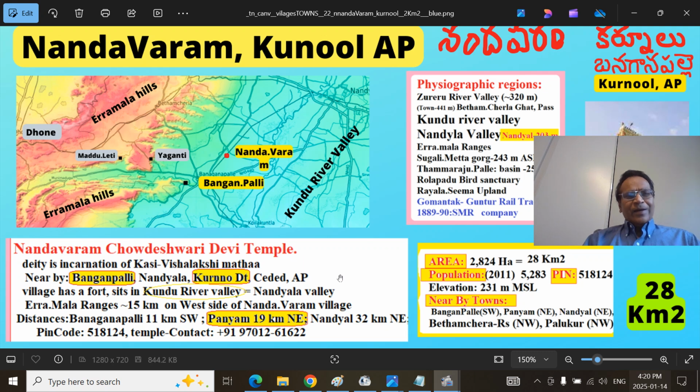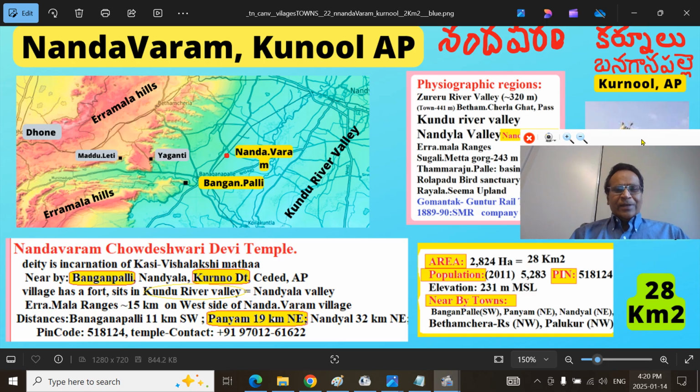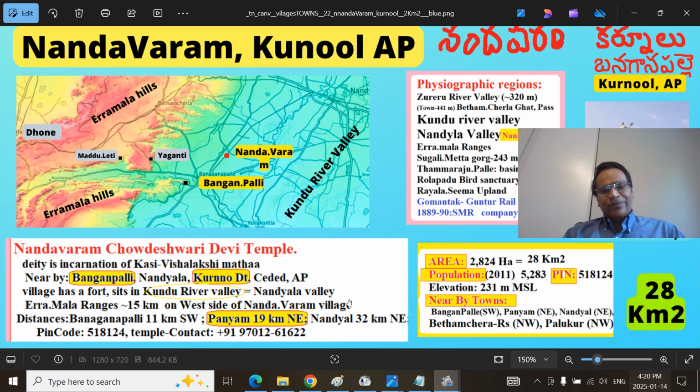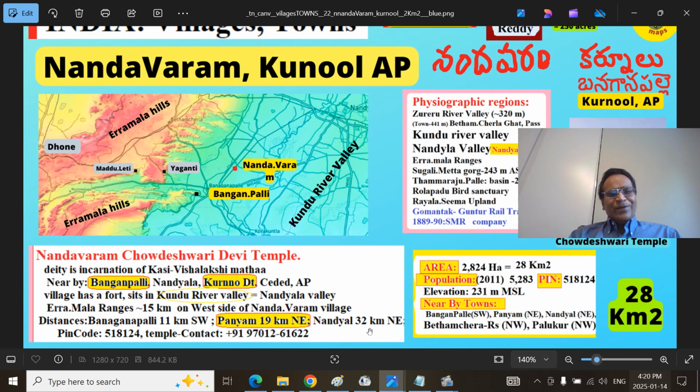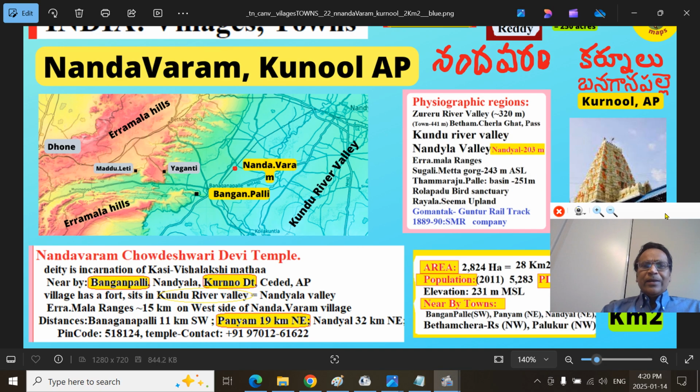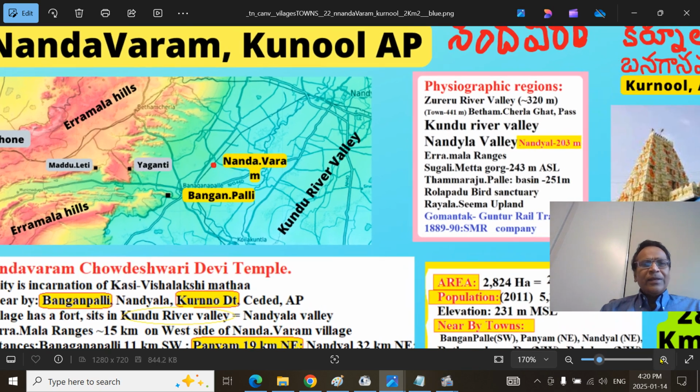I visited the temple. I lived in this area in the formative stages of my life, and when I was a young kid, my relatives took me there. At the time I couldn't understand the Jyotis and all, but I still remember it, and this is the pin code and the temple contact number. Here we'll talk about this village's geophysiographic zone.